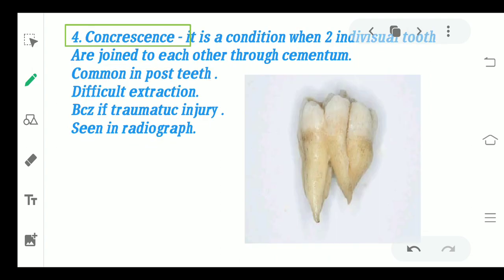Concrescence is basically a condition when two individual teeth are joined to each other through the cementum. Like in this particular diagram, you can see that these teeth are all attached through the cemento-enamel junction, mainly through the cementum. So it is commonly seen in the posterior teeth.